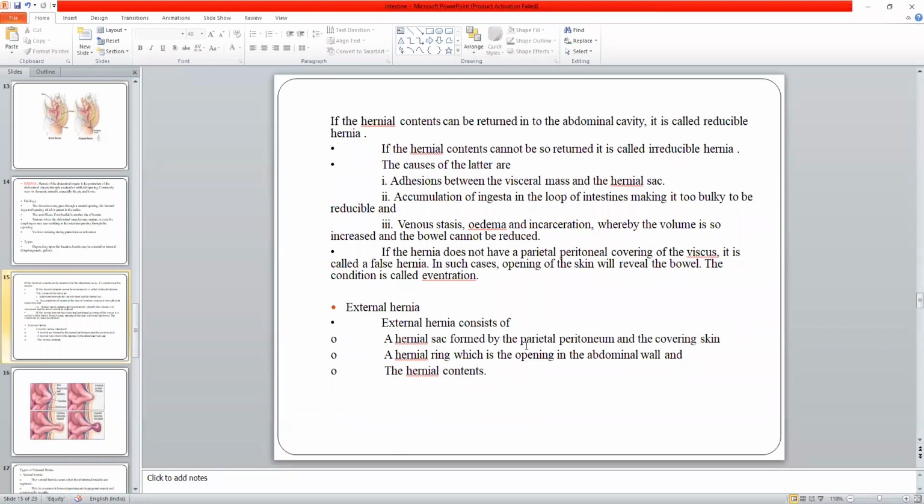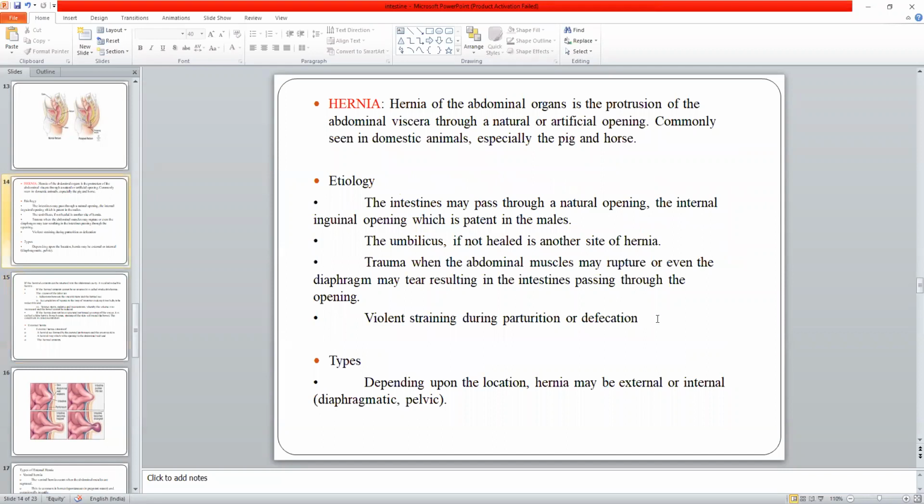These three things you will not see in the prolapse. There you can see the prolapse contents, but you will not see the prolapse sac, you will not see the prolapse ring. So what makes the difference between the external hernia and the prolapse is the presence of the hernial sac that is formed by the peritoneum or the skin, and the ring. If it is present, it is a hernia. If it is not present, it is a prolapse. More detail you will get later on when you reach the clinical subjects, particularly in surgery. So hernia is very common in pigs and horses.